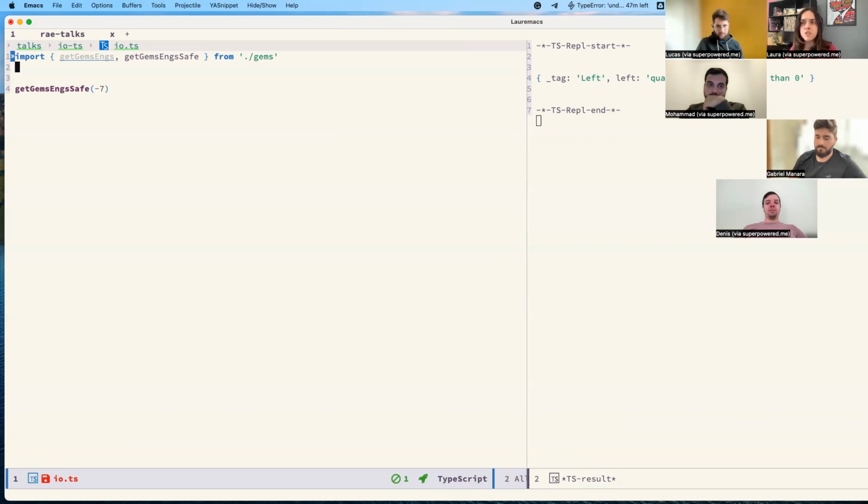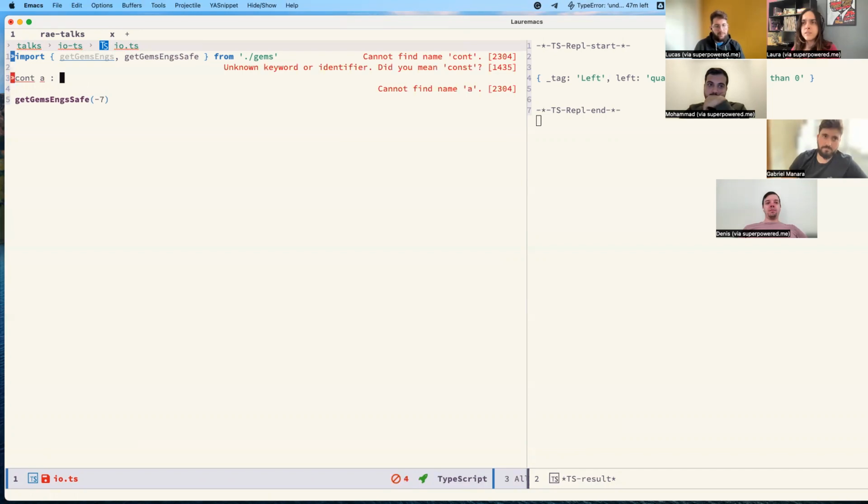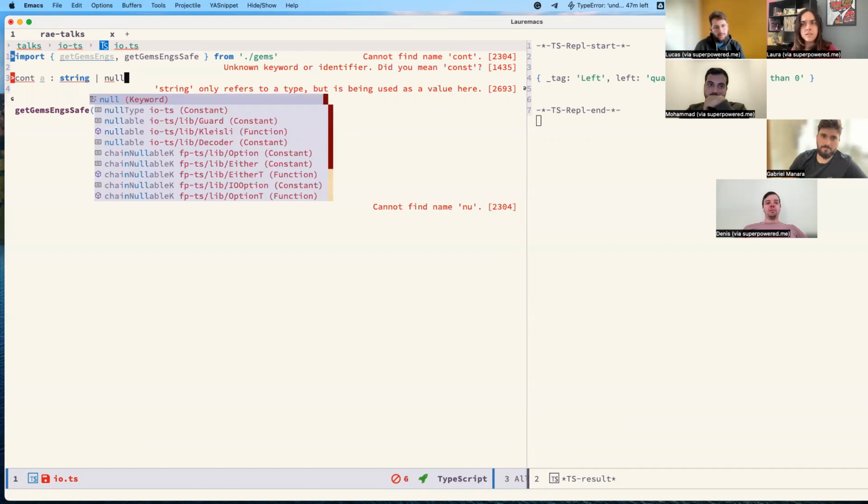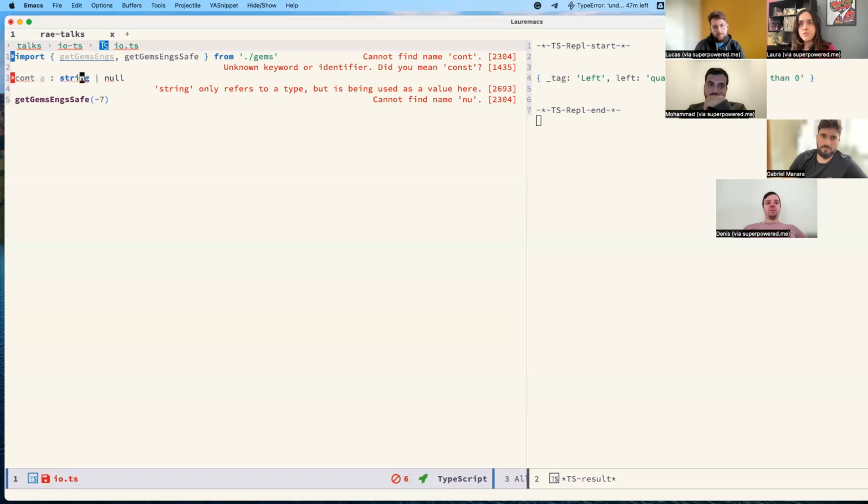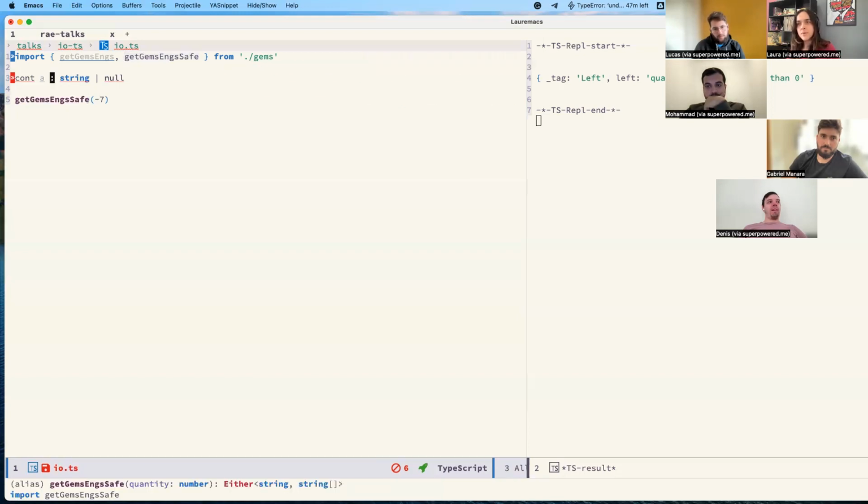Sometimes you put in the return of the function something like string or null, or string or undefined. The optional type is a way to do it more clearly, in a more beautiful way. For now it's strange, but further in this presentation I will show something cool that we can do with these types.